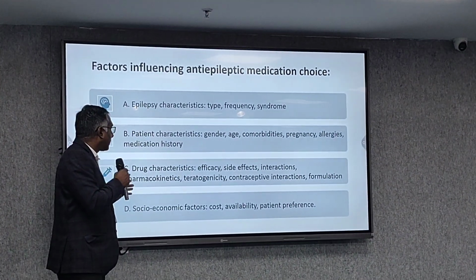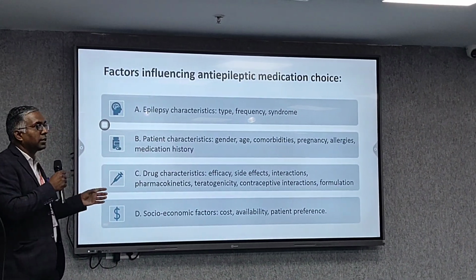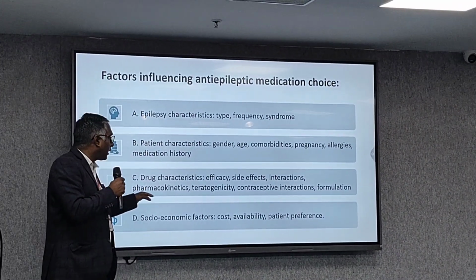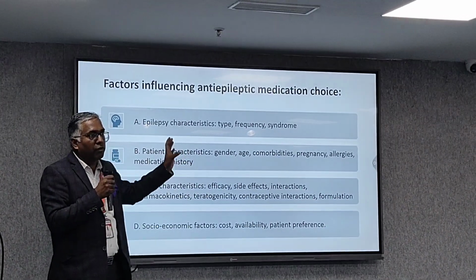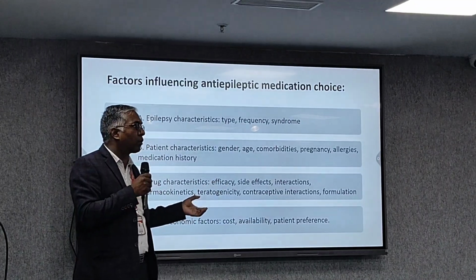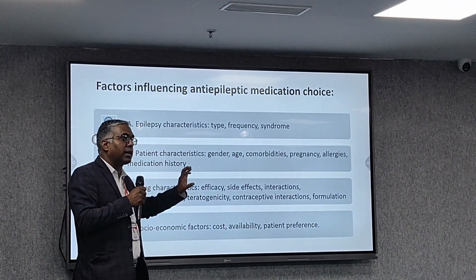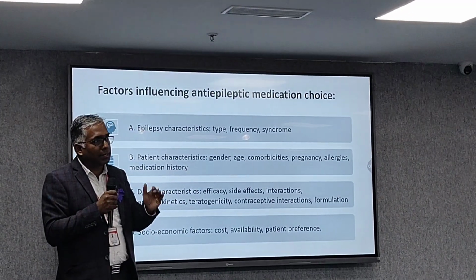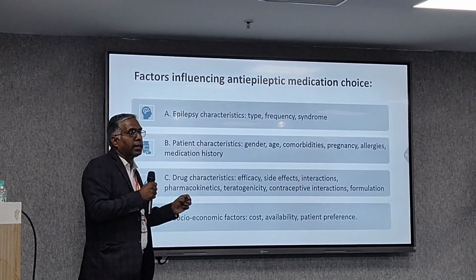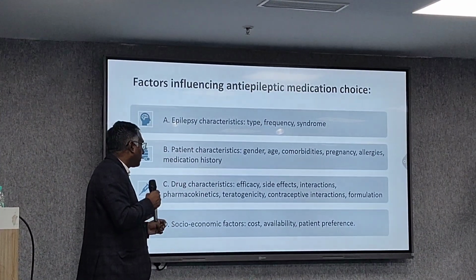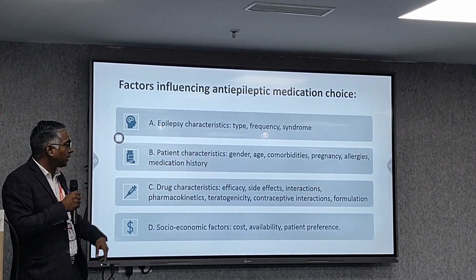Certain drug characteristics matter too, like efficacy, spectrum, side effects, interaction with other comorbid conditions and drugs used, pharmacokinetics, teratogenicity, and contraceptive interaction. Teratogenicity is needed when the female patient is suffering from epilepsy, because of the reproductive age. If the patient is pregnant, we have to see that the teratogenic effect does not cause damage to the fetus. So we have to be very careful giving antiepileptic drugs to a pregnant female. And obviously some socio-economic factors, like cost, availability, and patient preference.